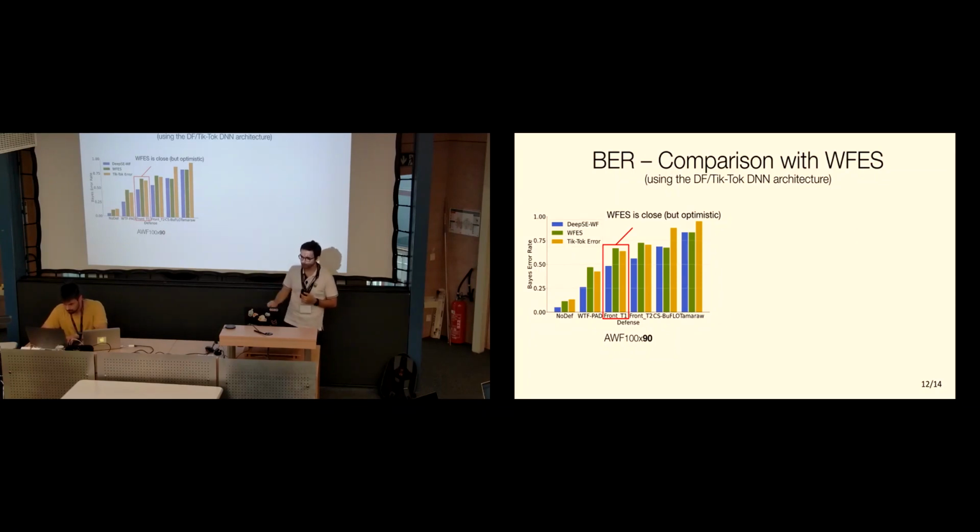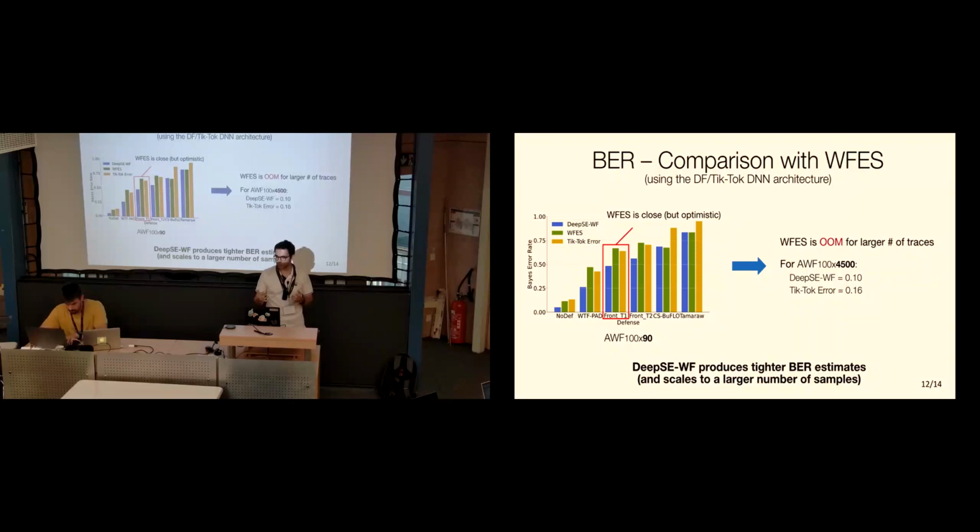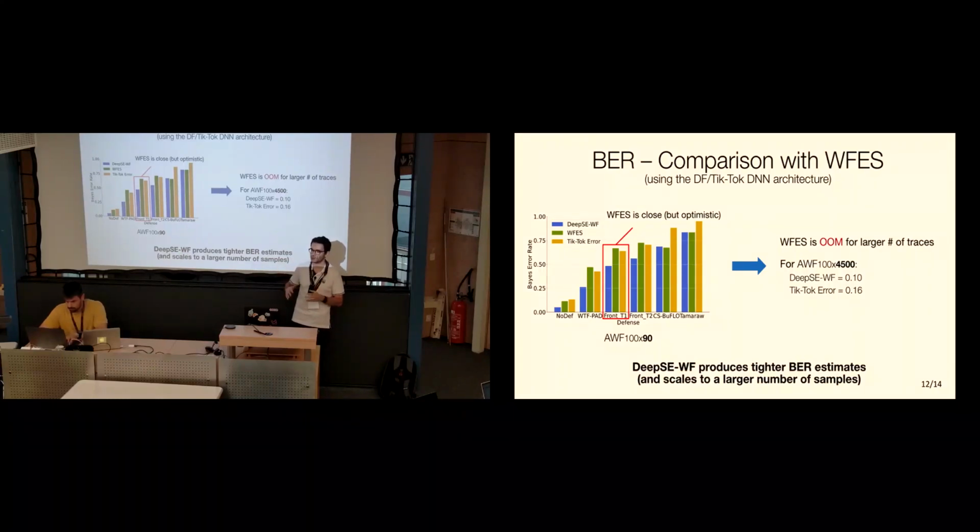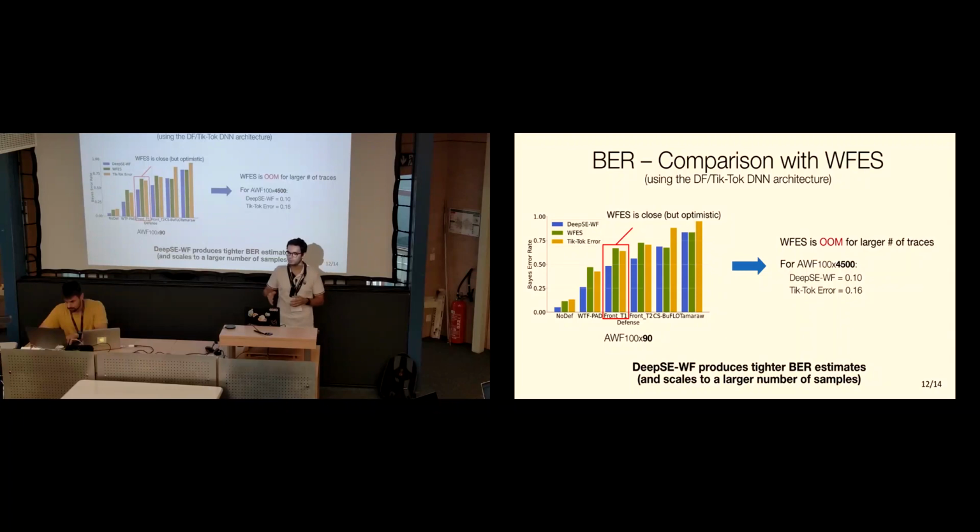error there. Then we also tried to use more data to perform these estimations. And what you saw is that these older security estimation frameworks are more demanding on resources. For instance, WFS would exhaust the resources of our experimental test bed after these 90 traces were considered for each website. With DeepSE-WF, we could process all the traces that exist in this AWF dataset, so all 4,500 of them.